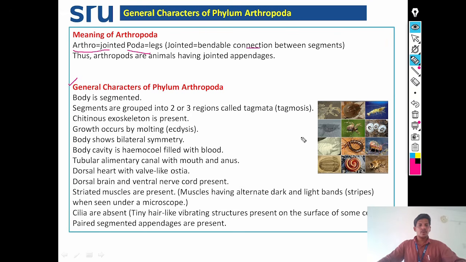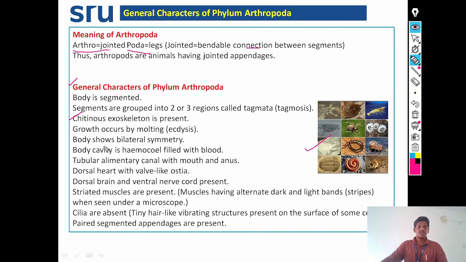In phylum Arthropoda organisms, the body is segmented and the segments are grouped into two or three regions. Those regions are known as tagmata. So, in arthropod organisms, the body regions are also known as tagmata. They possess a chitinous exoskeleton, and growth occurs by molting or ecdysis. Molting means removal of the old cuticle, accompanied by the formation of a new cuticle.